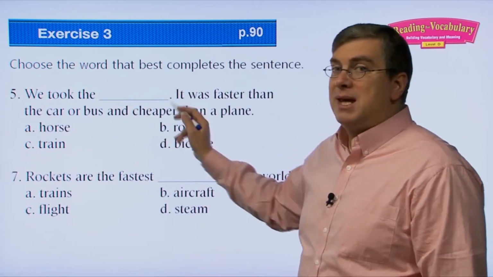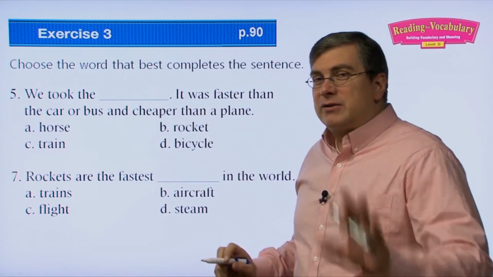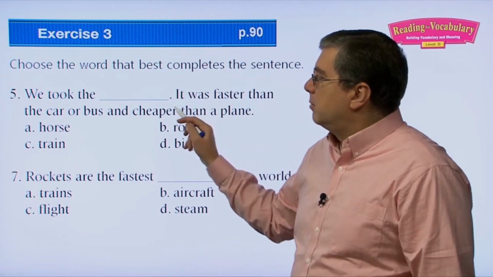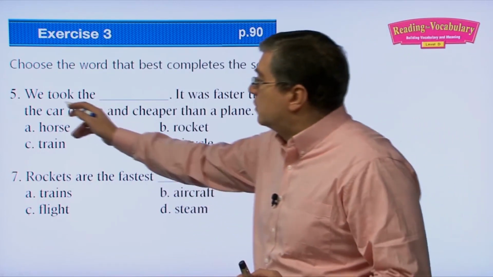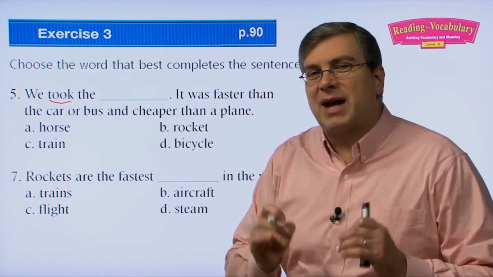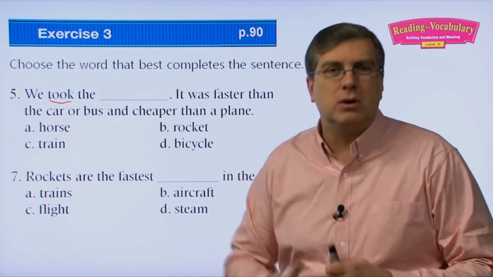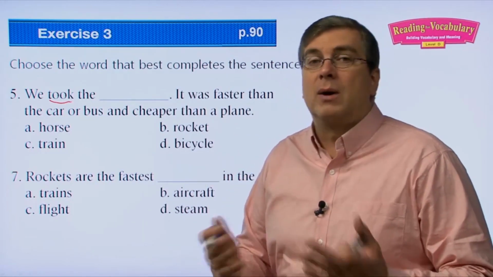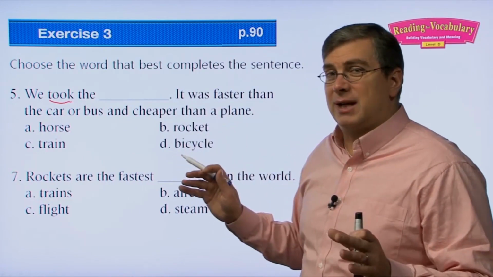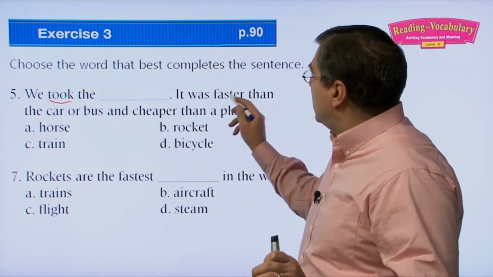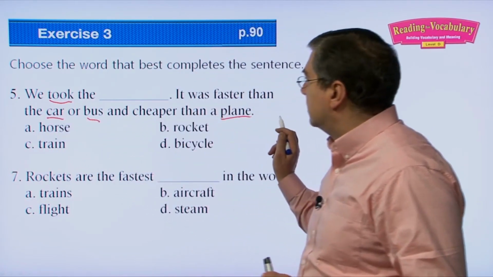Number 5, we took the beep. It was faster than the car or bus and cheaper than a plane. So that's interesting. This problem kind of eliminates choices for you. So you took something. In other words, you took some type of transportation. You can take a plane, you can take a boat, you can take a taxi, you can take a car, whatever. But what kind of transportation? Well, we know what it's not. We know it's not a car, not a bus, and we know it's not a plane, okay?